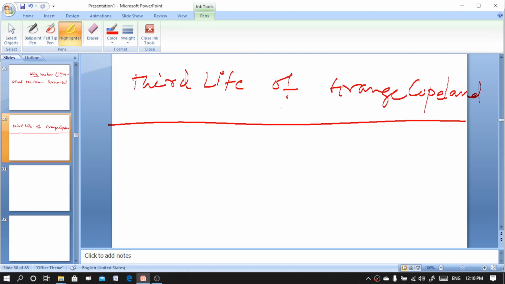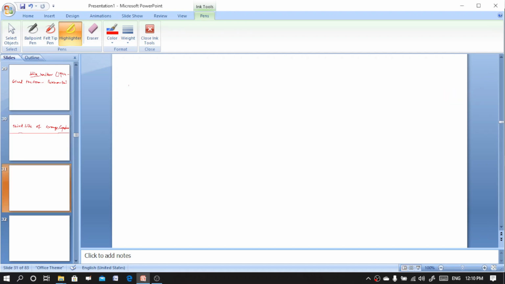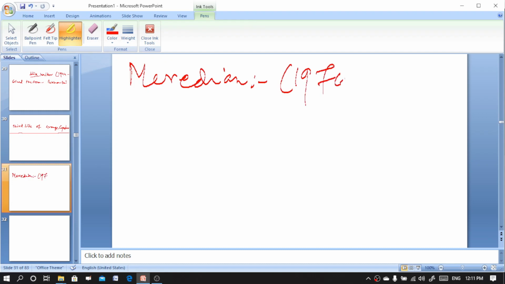So, the third life of Alice Walker. Another important work is Meridian, published in 1976.